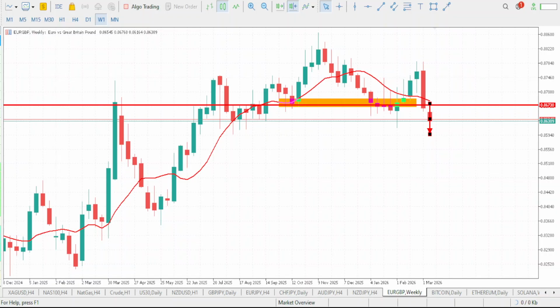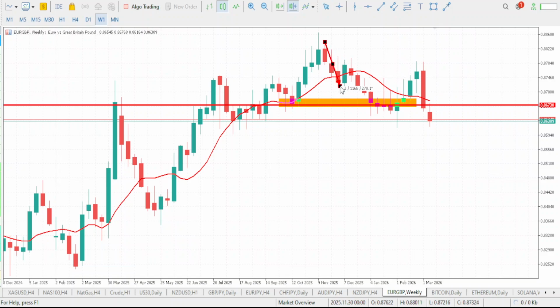Now back to our analysis on EURGBP. So guess what we are going to be expecting for the week also? We will be expecting EURGBP to also give us a bearish move for the week. How we are going to be anticipating that movement is what we are going to be analyzing right now. Now take a look at the trend right here. You all know first and foremost, before you take a trade, you need to know what the trend is. Now on this EURGBP, we are in a downtrend move.